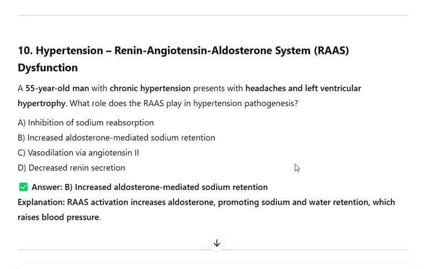Increased aldosterone-mediated sodium retention. Explanation: RAAS activation increases aldosterone, promoting sodium and water retention, which raises blood pressure.